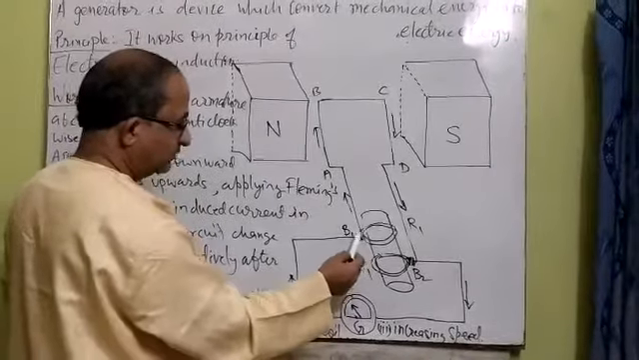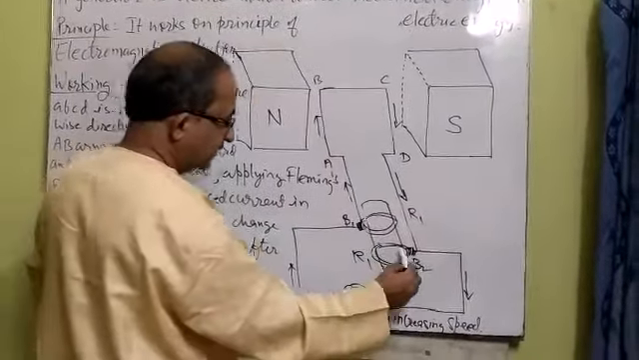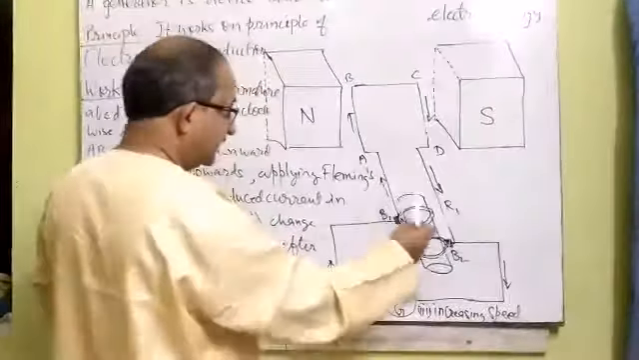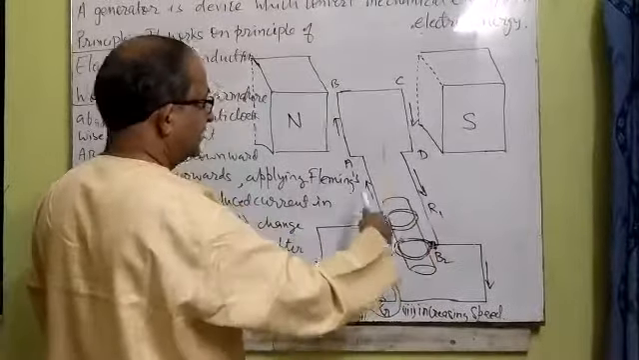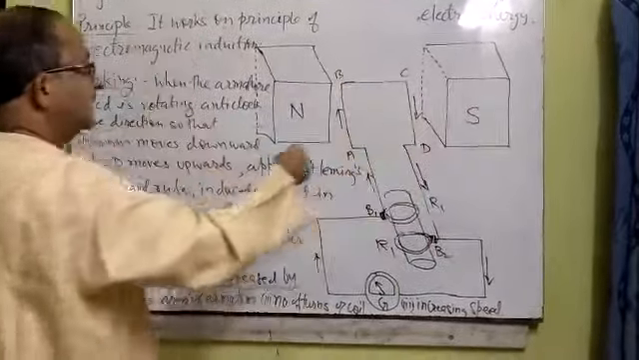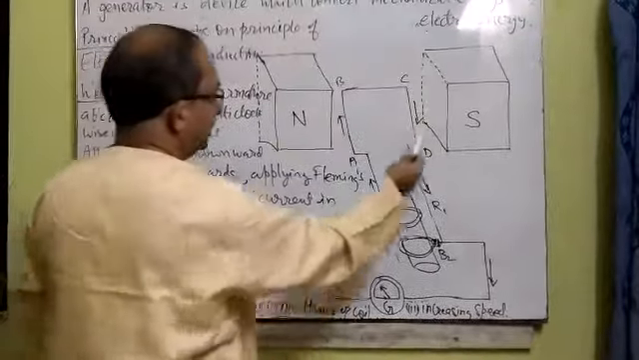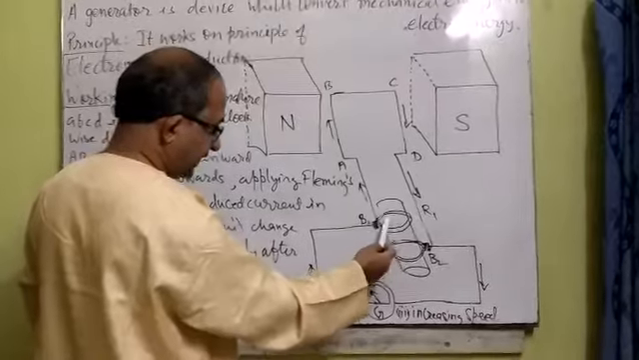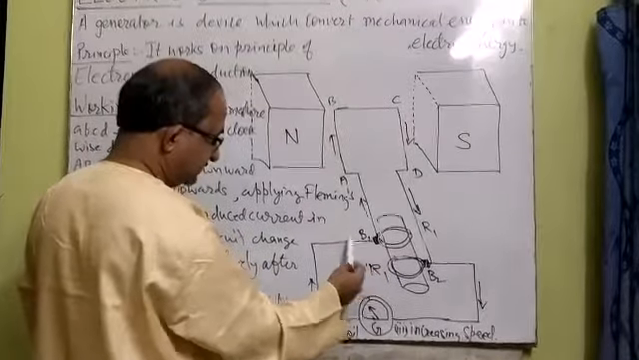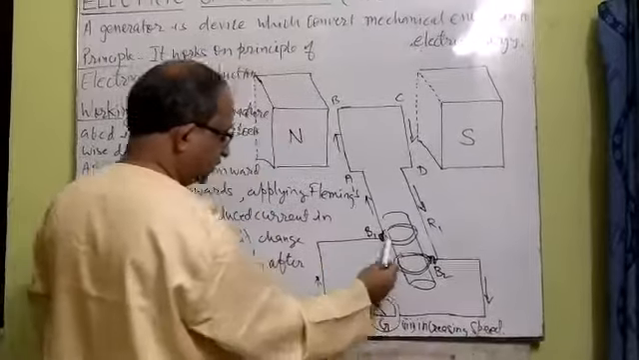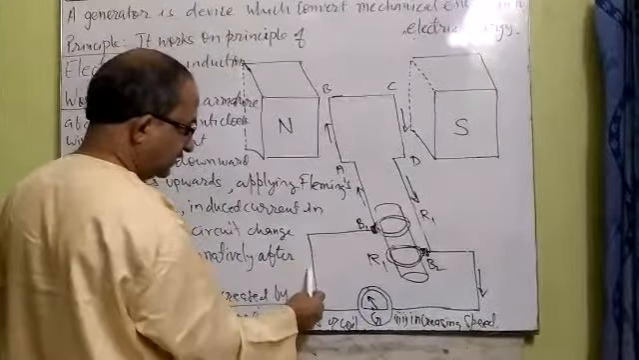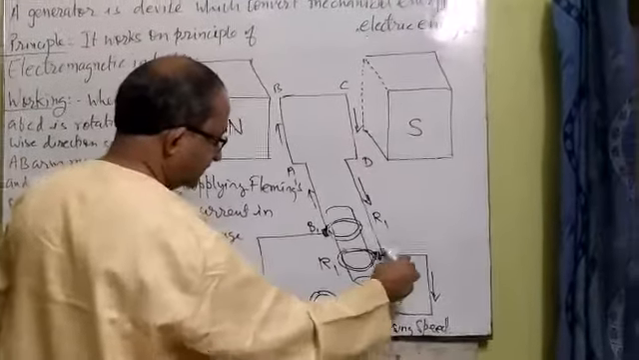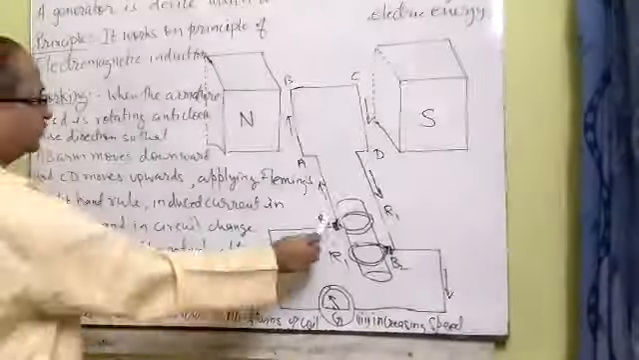Now this ring R1 is connected to brush B1 and this ring R2 is connected to brush B2. Whenever this coil rotates, meaning the armature rotates in a very strong magnetic field, then due to electromagnetic induction current is induced in the coil, with the ends connected through rings R1 and R2 to brushes B1 and B2. So in the first half rotation the current will flow in the external circuit from B1 to B2, and in the second half rotation it will flow from B2 to B1.